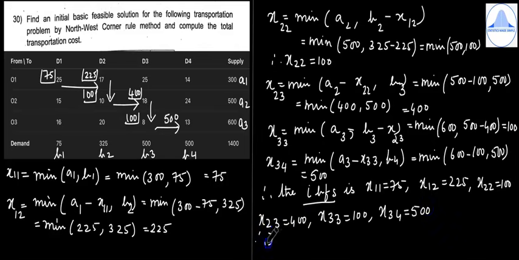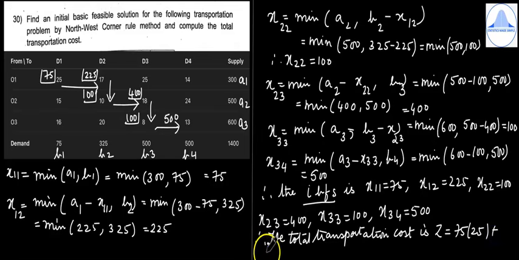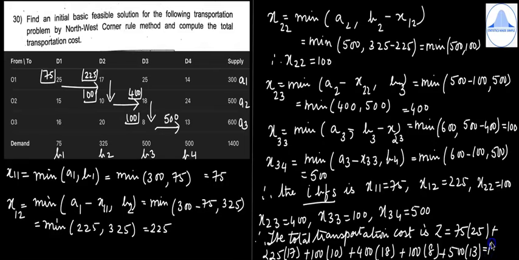So therefore, the total transportation cost is Z equal to 75 into 25 plus 225 into 17 plus 100 into 10 plus 400 into 18 plus 100 into 8 plus 500 into 13. So you'll get rupees 21,200.